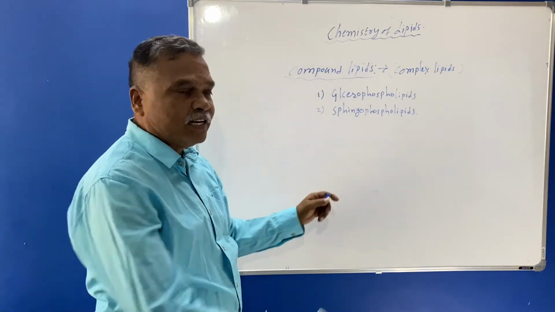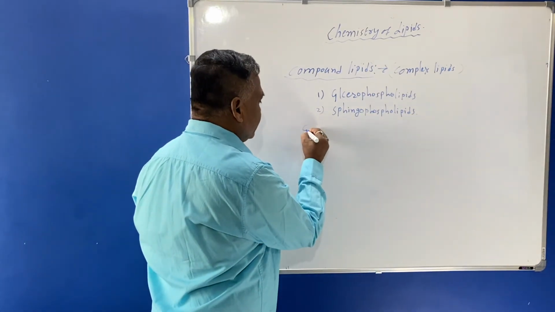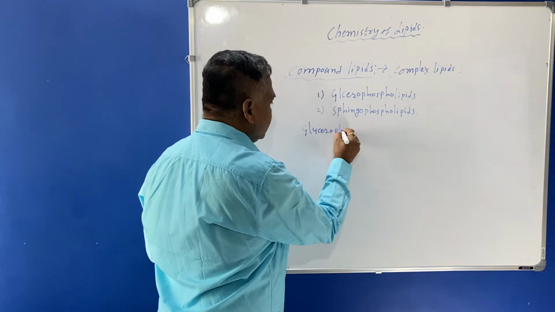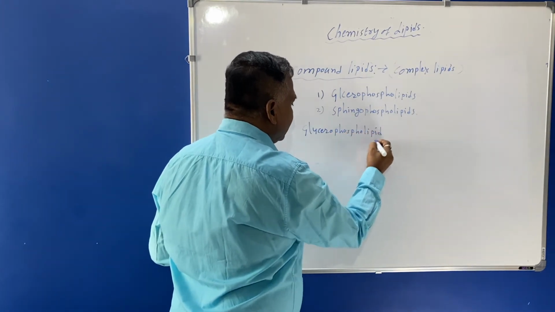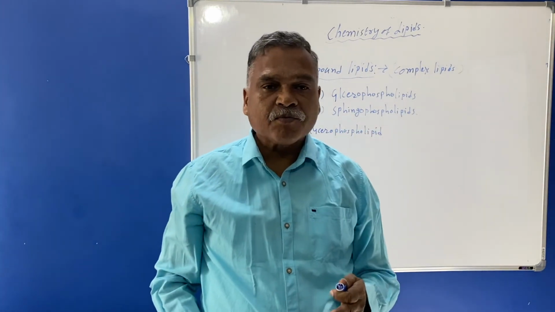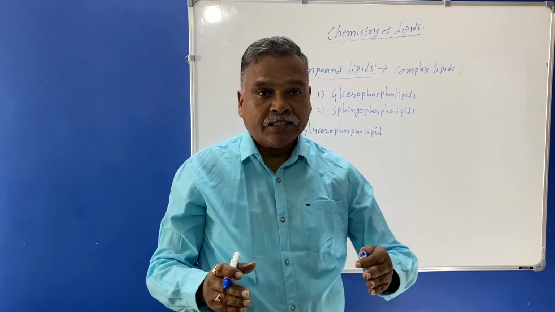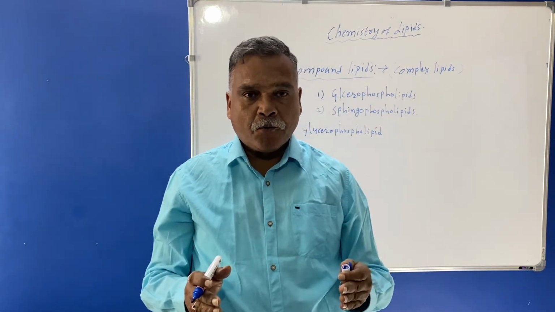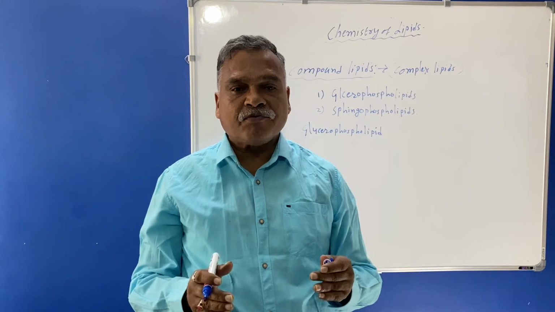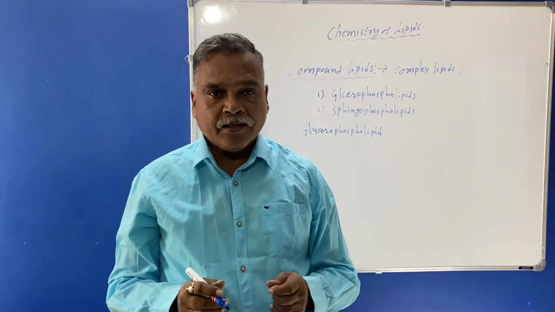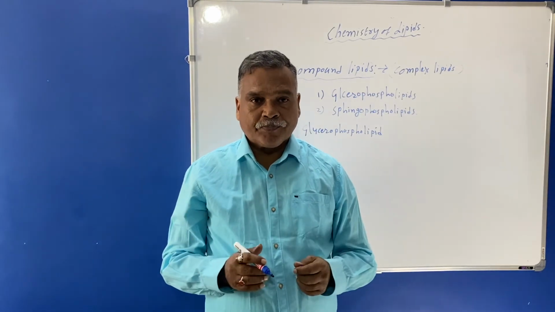First we'll see the glycerophospholipid. Before that, we'll see the definition of compound lipid. Compound lipids are the lipids which are the esters of fatty acid with alcohol.